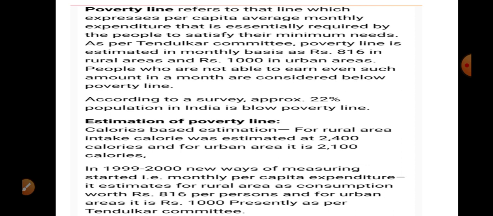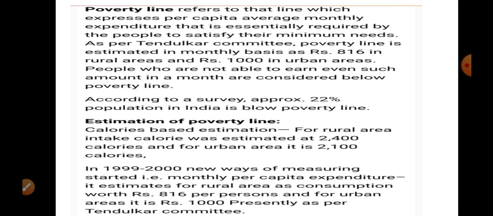Now, poverty line, what is this? It refers to the line which expresses per capita average monthly expenditure that is essentially required by people to satisfy their minimum needs. As per Tendulkar Committee, the poverty line is estimated on a monthly basis at 816 in rural and 1000 in urban.